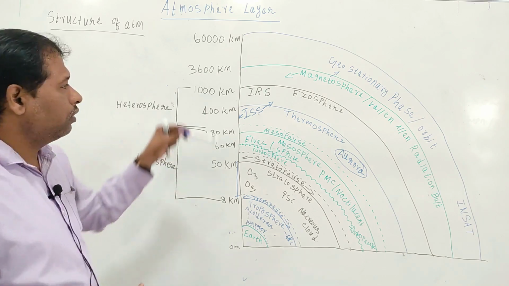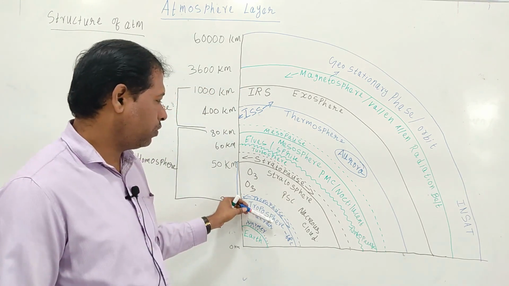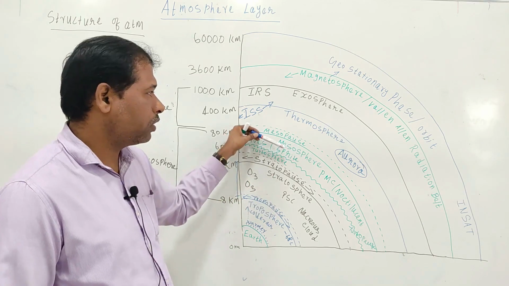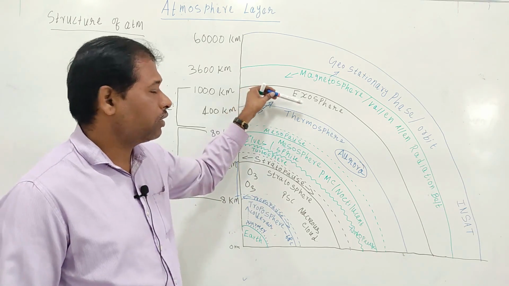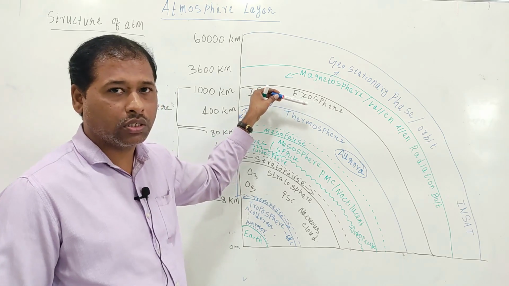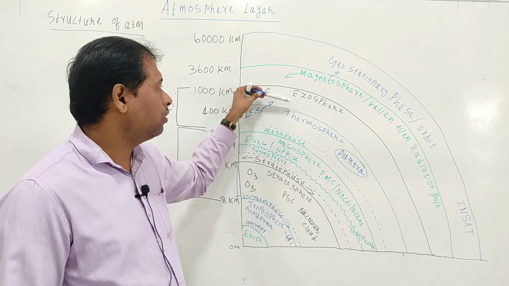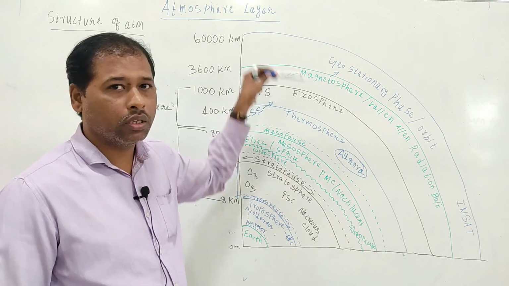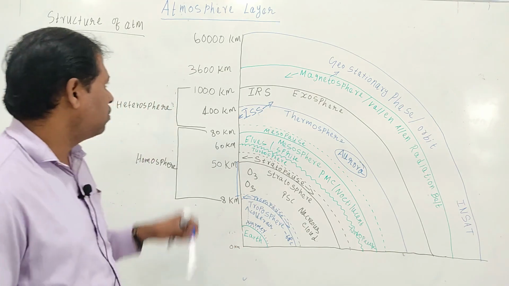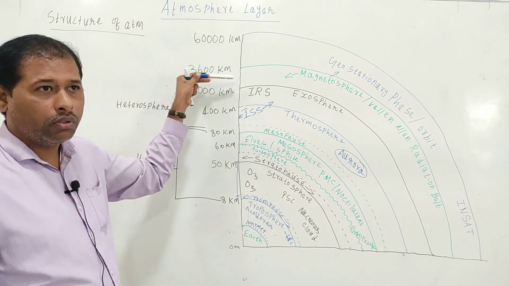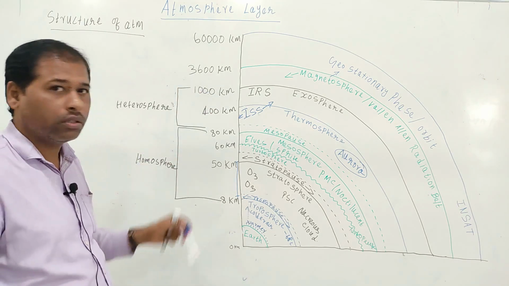Commonly the atmosphere includes the troposphere, stratosphere, mesosphere and thermosphere. Some scientists consider the exosphere a separate layer, but it is mostly a vacuum layer. Up to 1000 kilometers, all the atmosphere layers are present.